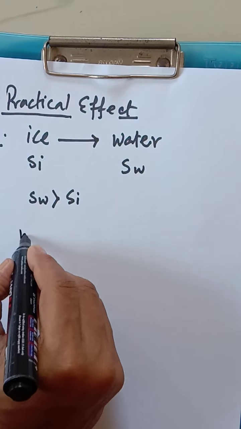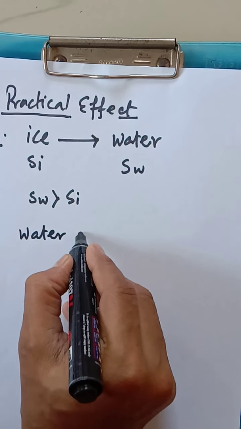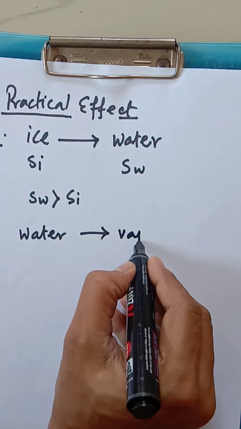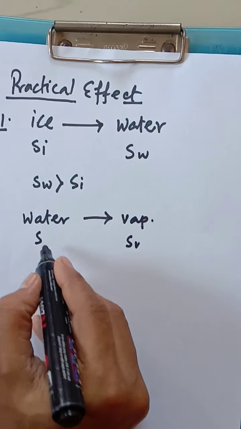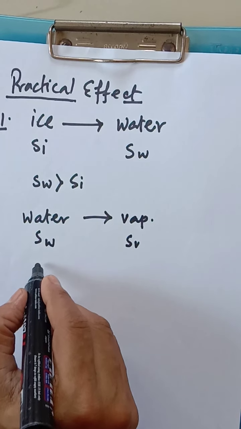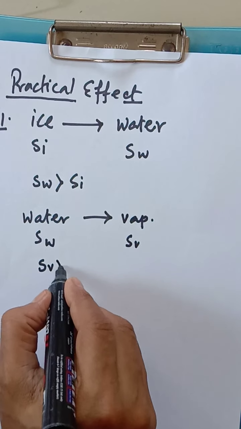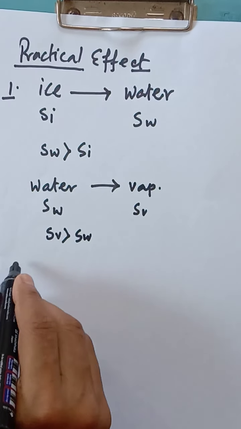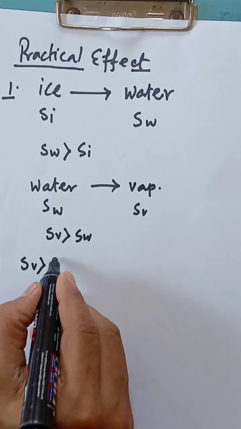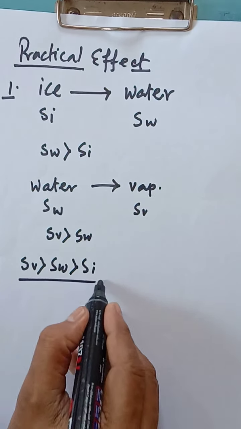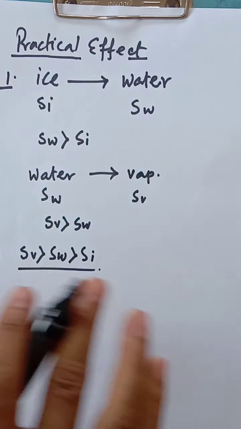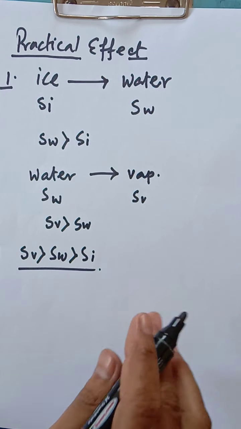If we compare water and vapor, again same thing, if we consider it is Sv and it is Sw, in that case Sv is greater than Sw. So overall Sv greater than Sw greater than Si. Not only in this case water, for any case this will happen.